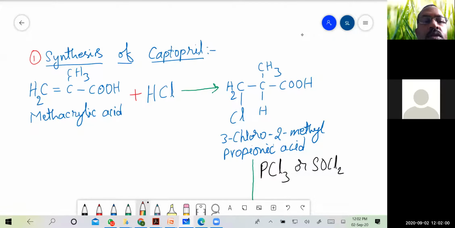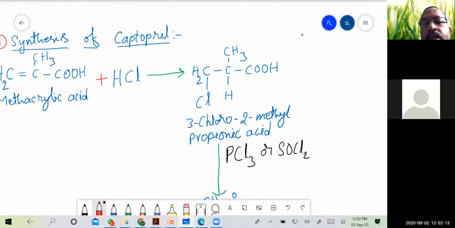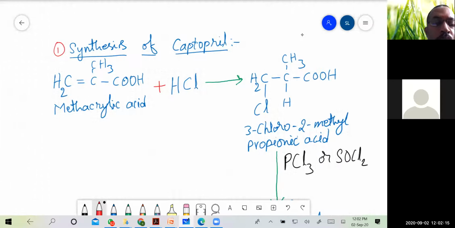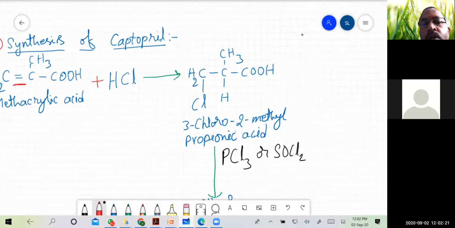The starting material for captopril is methacrylic acid. It is treated with hydrochloric acid, and because there is a double bond, addition of HCl takes place across the double bond.